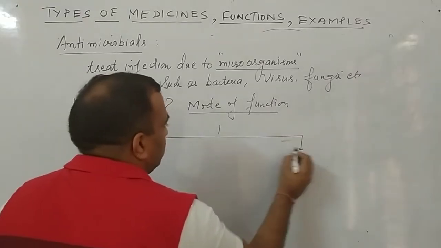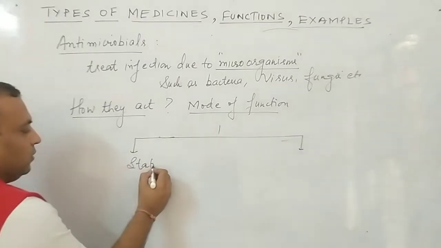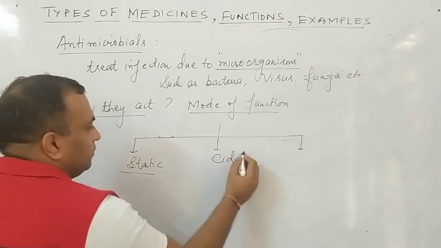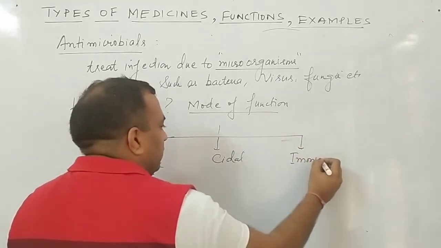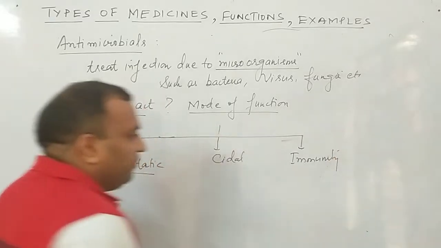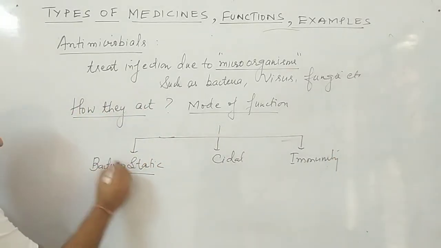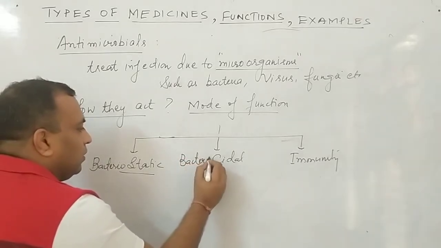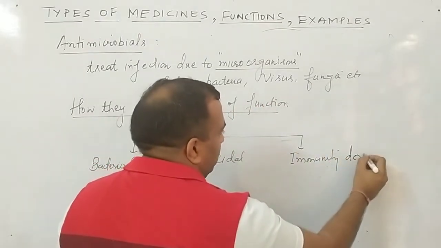Number one, the word static. Second word is cidal. Third word is immunity. The proper words: first, bacteriostatic. Second is bactericidal. And third one is immunity development.